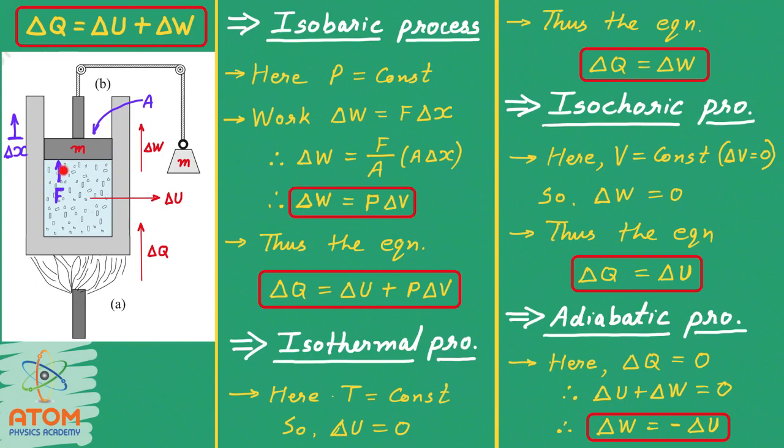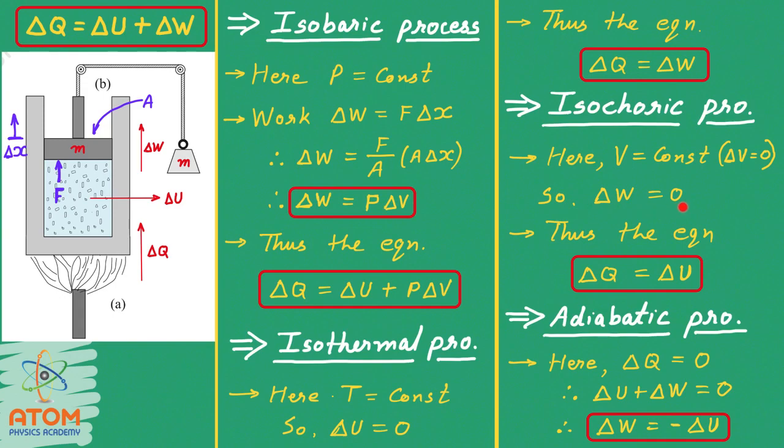Now keeping the volume constant of the system, means of the gas, means that you are not allowing the piston to move. The piston is not moving, right? Then only V can be constant. If V is constant, then delta V will be 0, no change in the volume, and so there is no work done. When the piston is not allowed to move, how could you do some work? There will be no work at all.